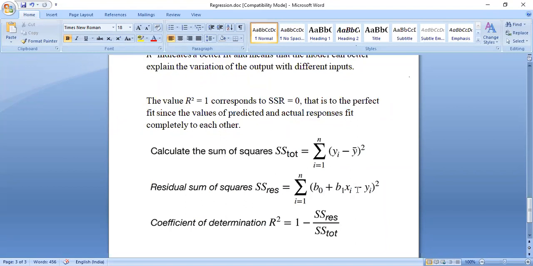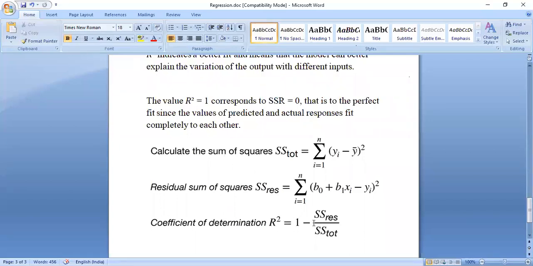So what is this? i can be n number of rows, so n number of items. So f of x minus y, done. And then finding the coefficient of determination, R square.